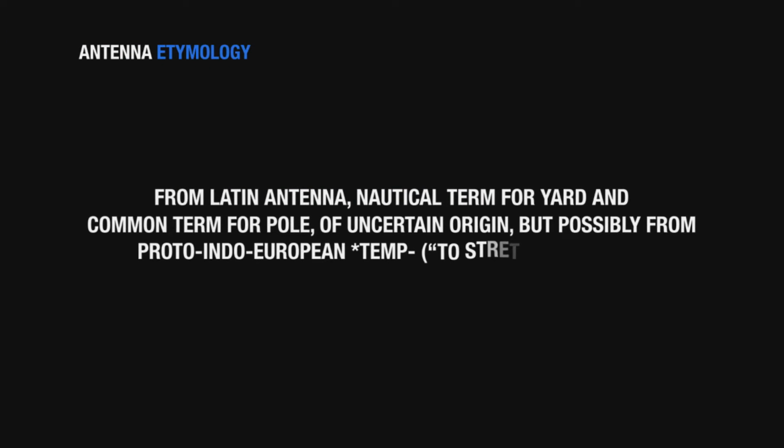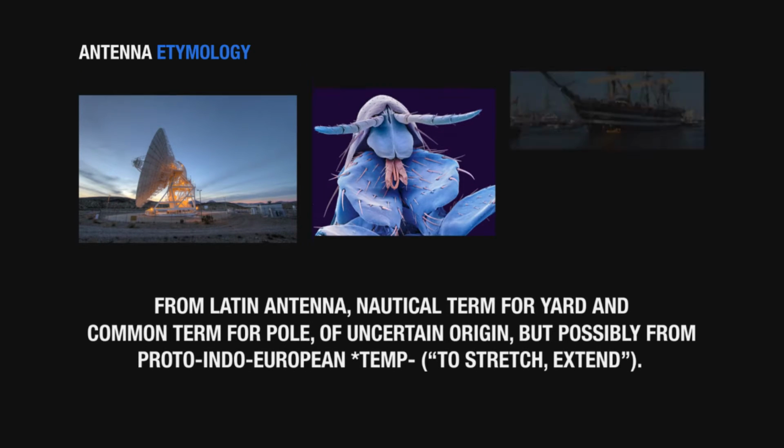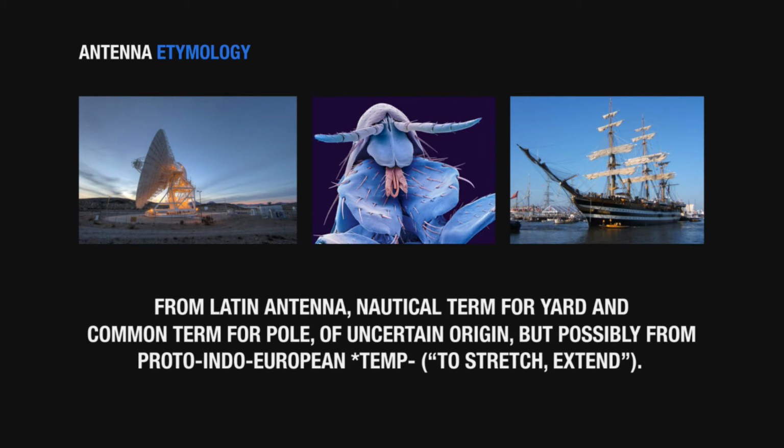Let's also define, because it might be important historically, the etymology of the word antenna. The term antenna is used in several fields. In fact, we call antennas the sensors used by insects to communicate and to orient themselves while moving on the ground, for instance, or even while flying.